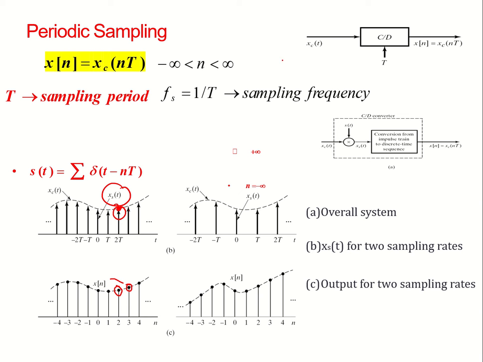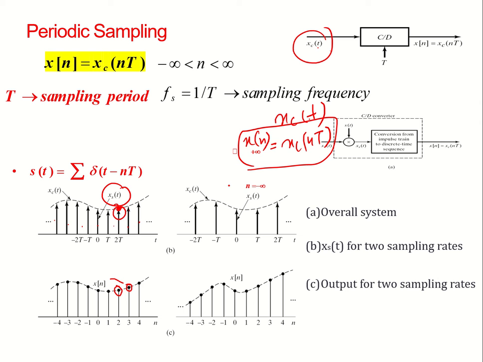So I can represent this in mathematical form. If I have a continuous time signal and I take its nth samples, I will get a discrete time signal. That is the basic sampling. This technique, using the impulse train, is also called impulse sampling.